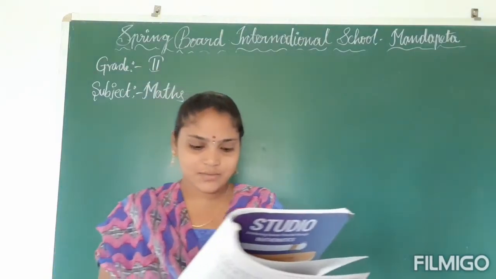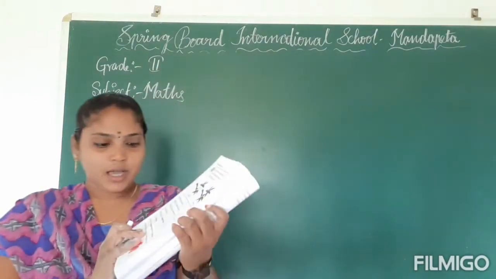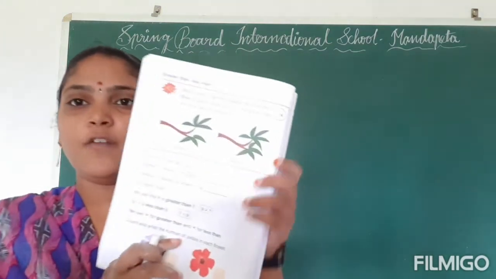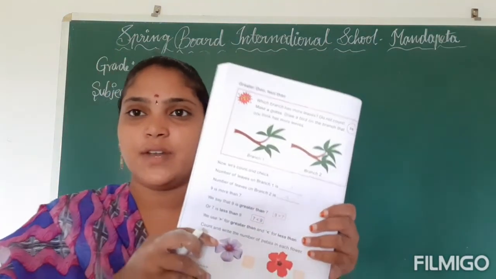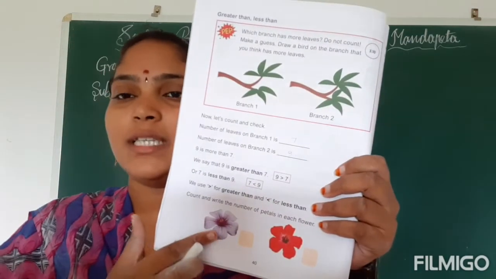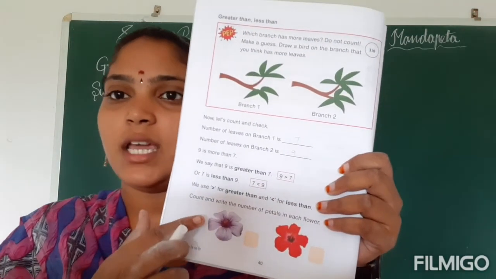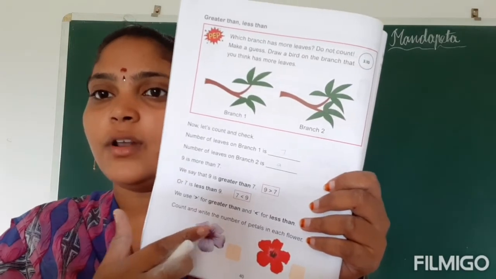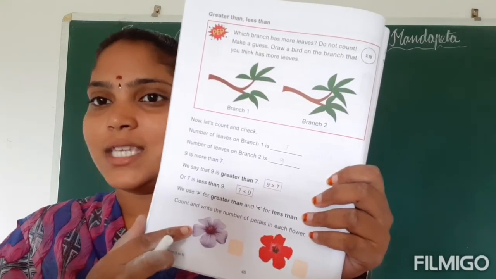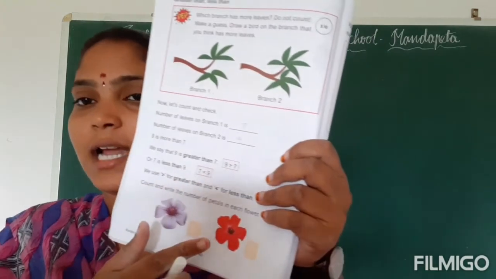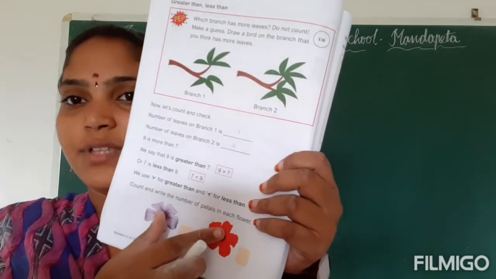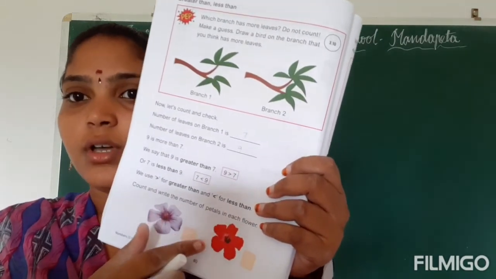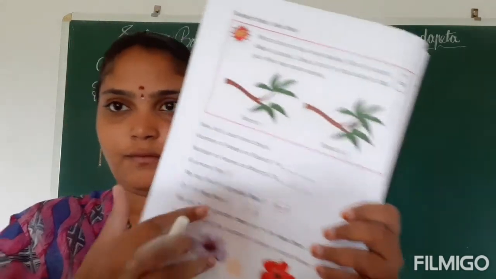Okay, children, next one. Count and write the number of petals in each flower. You have to count the number of petals in each flower, children. 1, 2, 3, 4, 5. Here this one has 5 petals, and next count the petals of this flower. 1, 2, 3, 4, 5.